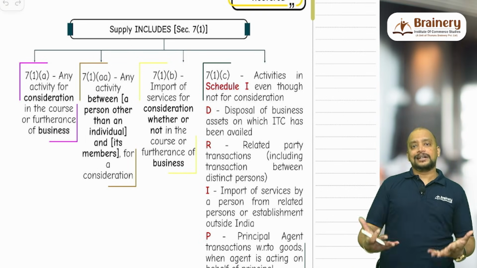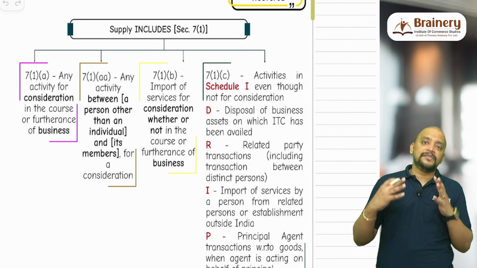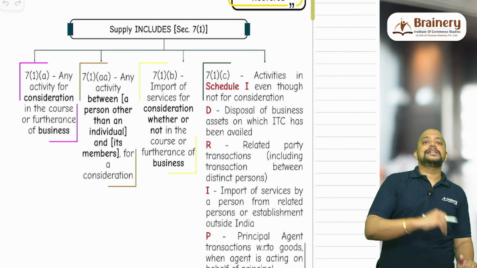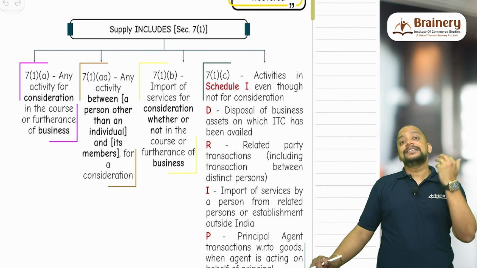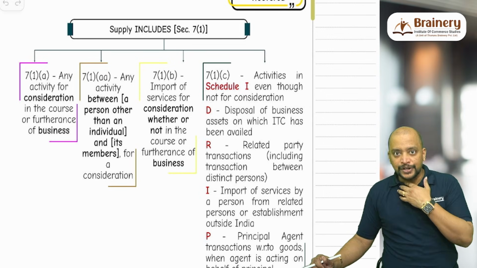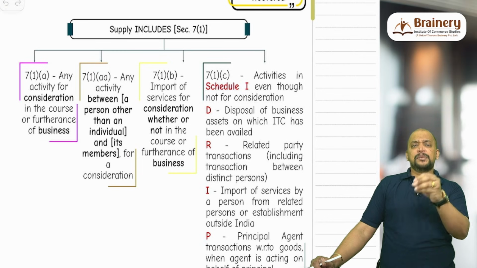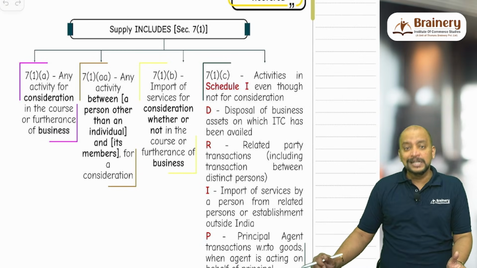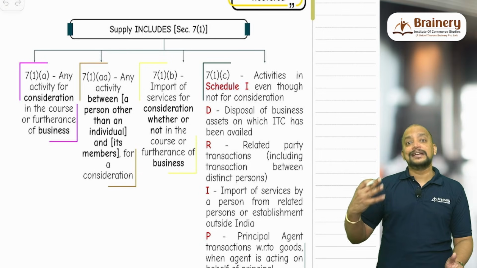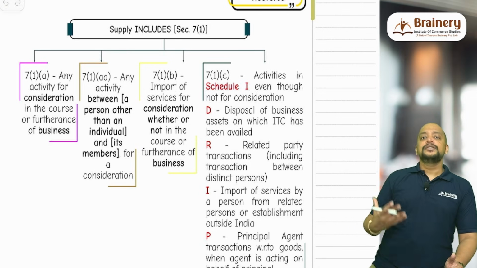Suppose it is a current asset. Even a current asset can come under business asset. So whenever it is a current asset, then what is the treatment of the current asset on which ITC is availed? When it is disposed of, you need to determine the GST payable in terms of Section 15 read with the CGST Rules 2017, because it is not coming under 18(6). It's not a capital asset, so it is not capital goods.